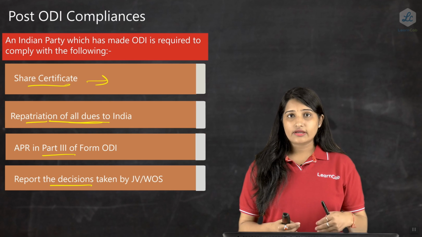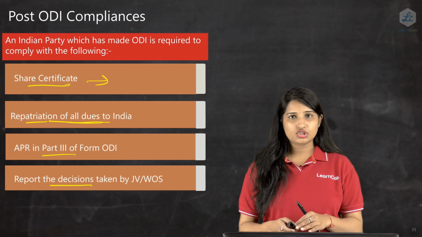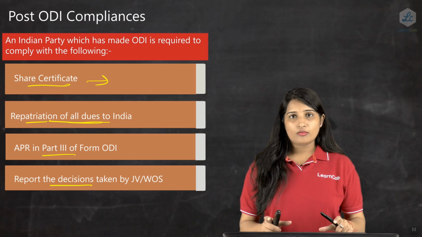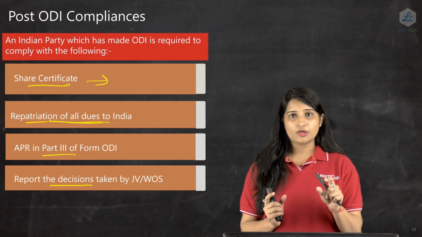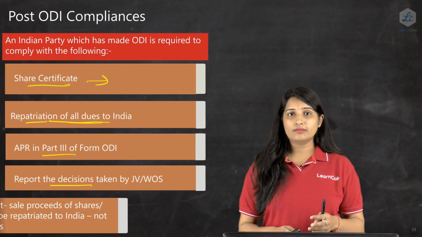Any such change has to be reported to the AD banker within 30 days of the change taking place, under the form known as Section B. Under Section B the details have to be provided and reported to the AD banker.